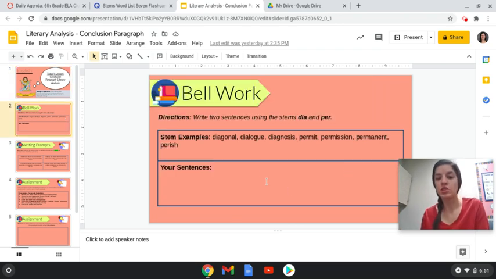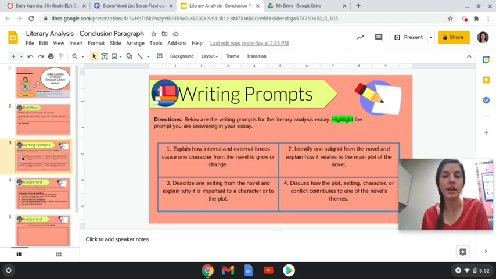So the first thing you're going to do is your bell work, which again, you are writing two sentences using two of our stems. So I gave you some example words: diagonal, dialogue, diagnosis, permit, permission, permanent, perished. So feel free to use any of those words. All right. Next thing, you guys have done this before. You're just going to highlight whichever writing prompt that you have been responding to for your literary analysis. This kind of just helps me when I read your conclusion to make sure that you're matching it with your prompt that you're doing. So just go ahead and highlight whichever prompt that you are writing.